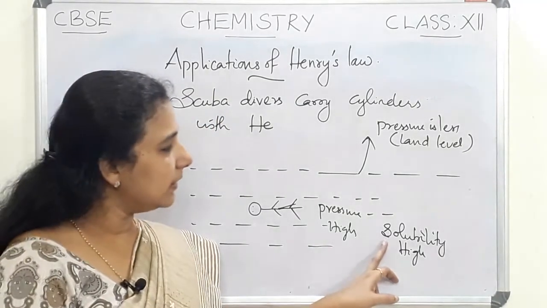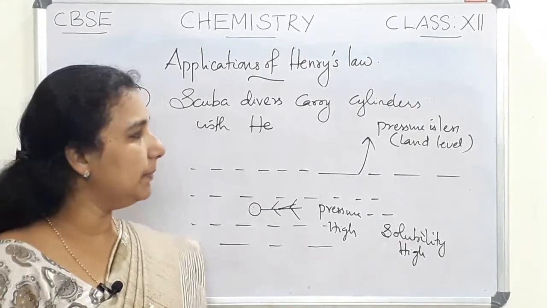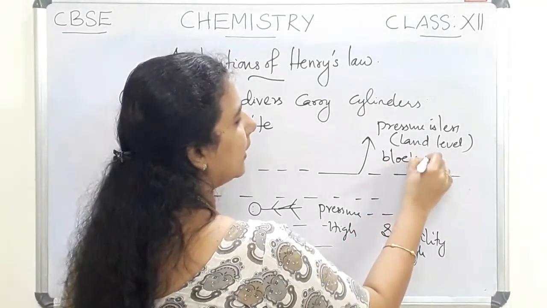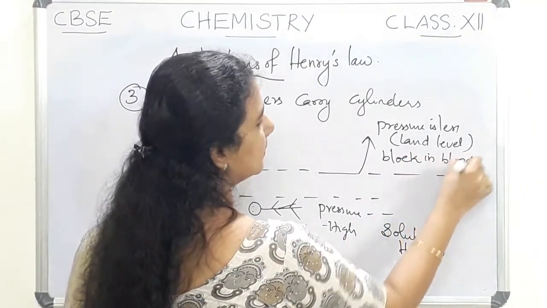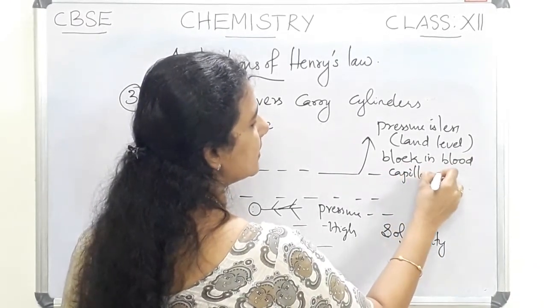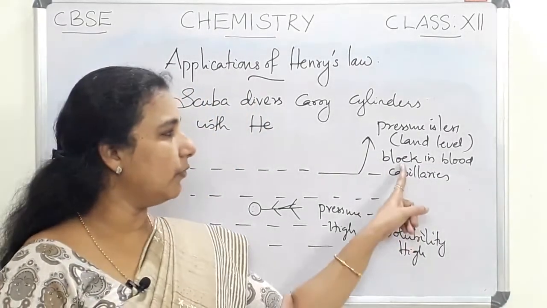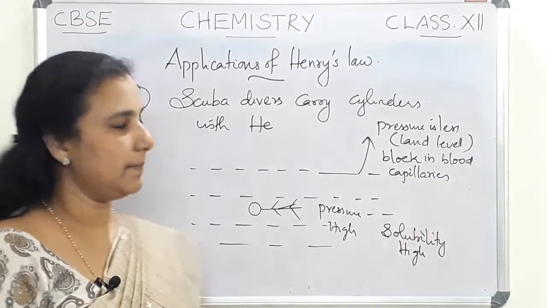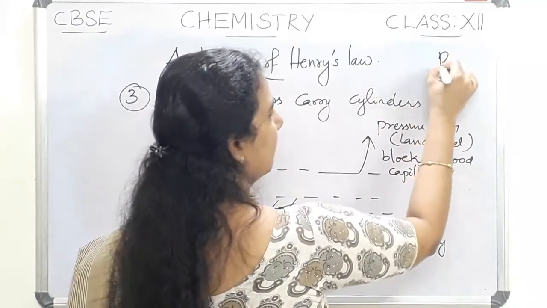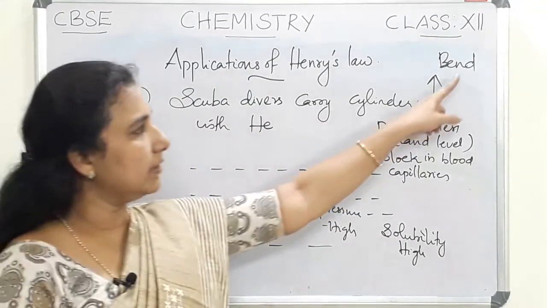The extra amount of gases dissolved in the blood will form bubbles, forming a block in the blood capillaries, and that causes a medical condition known as bends.